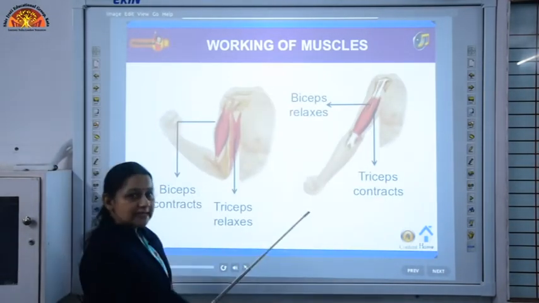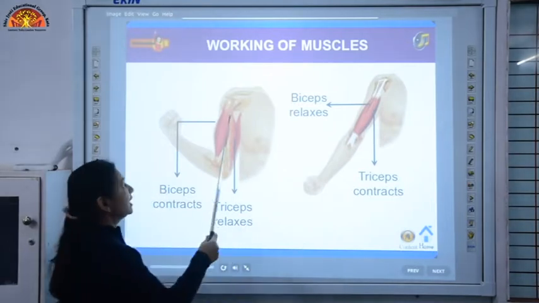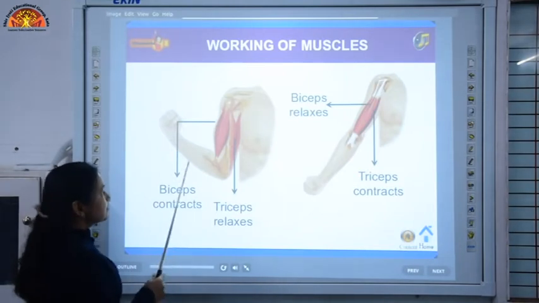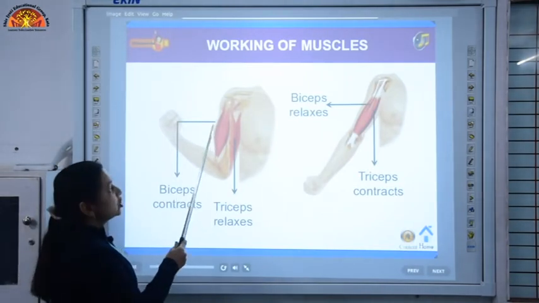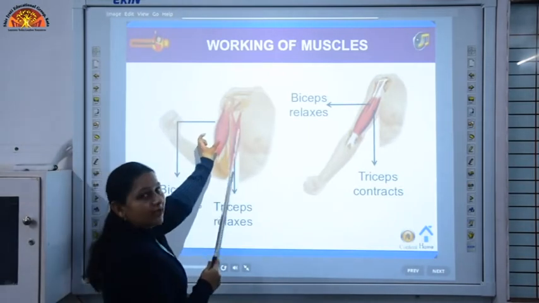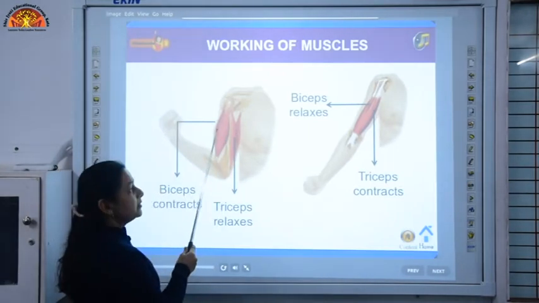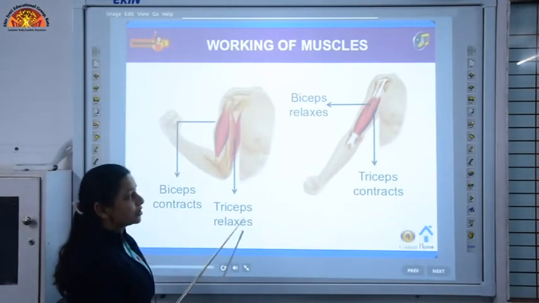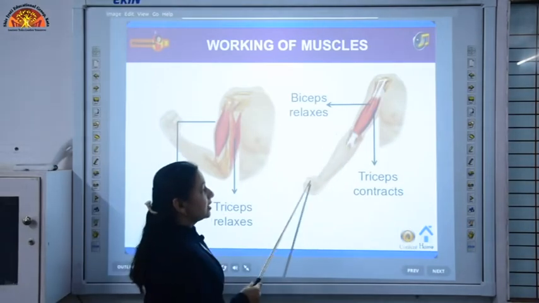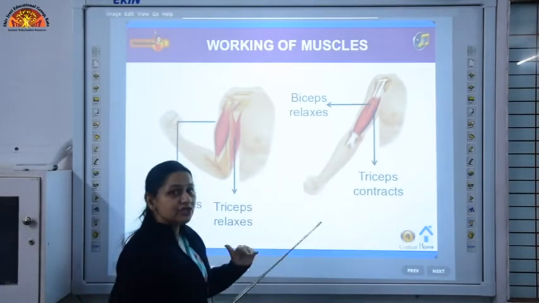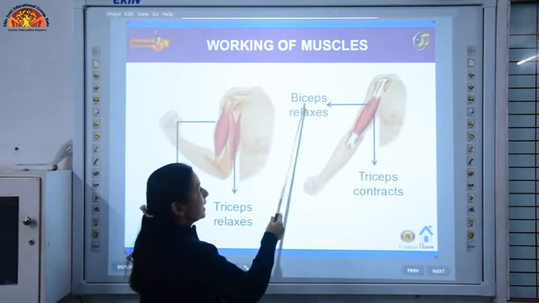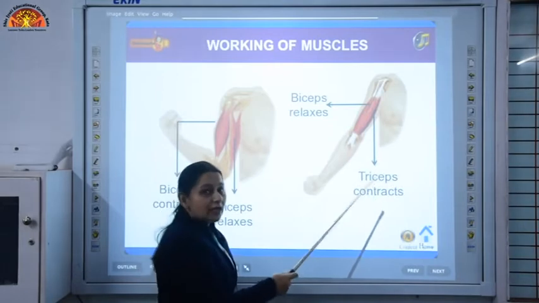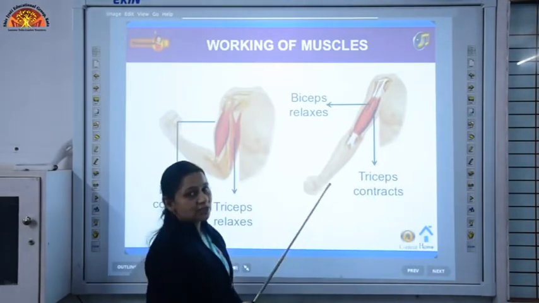See, when we raise our arm up, like when we are lifting something, the biceps contract and shorten and they become fatter. Here you can see the biceps have become fatter and the triceps are in the relaxing position. But when we lower our arm, what happens? The condition reverses: the biceps come in the relaxed position and the triceps contract and become shorter.